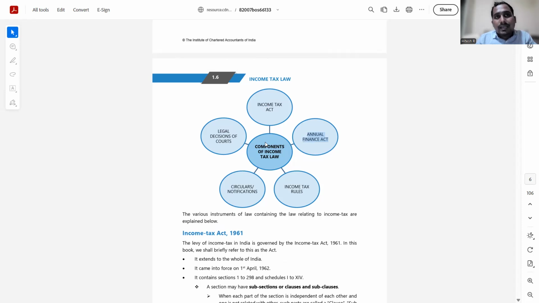See, an act is a broad structure of what is to be done and how it is to be done. What is the scope of the act, what are the regulations of the act. That is what an income tax act would broadly contain.